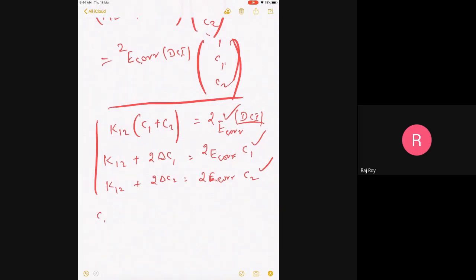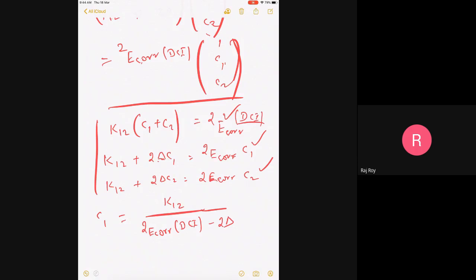But let me write down C1. If you look at C1, how do I write it down? I separate these 2. So then I write this as K12 divided by the dimer E correlation of DCI minus 2 delta. I think it's very easy to do this because I'm going to write K12 equal to this minus this.